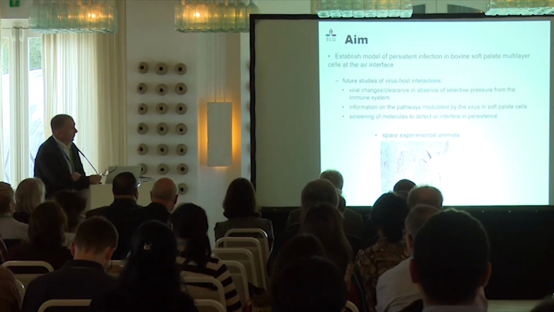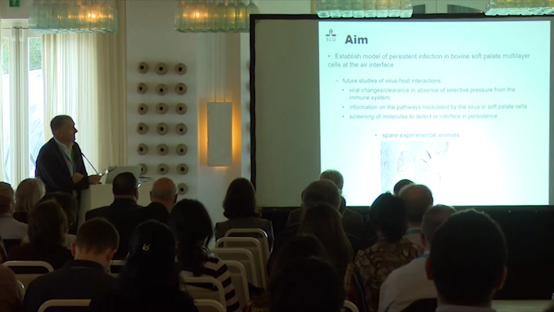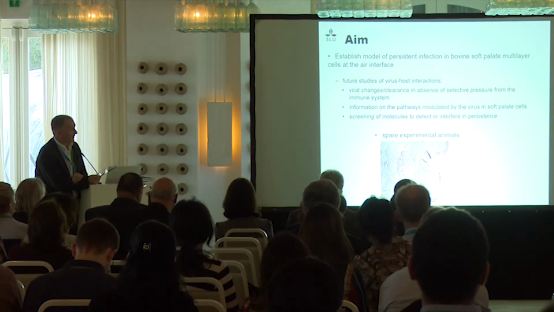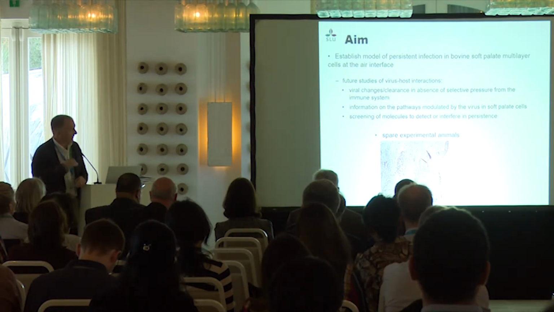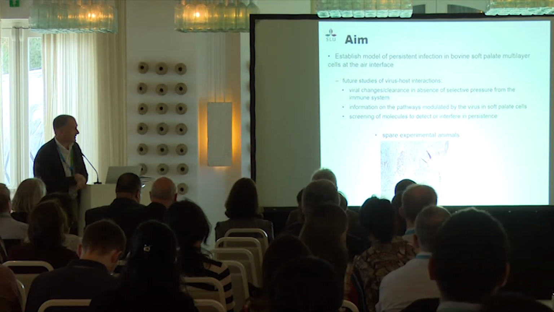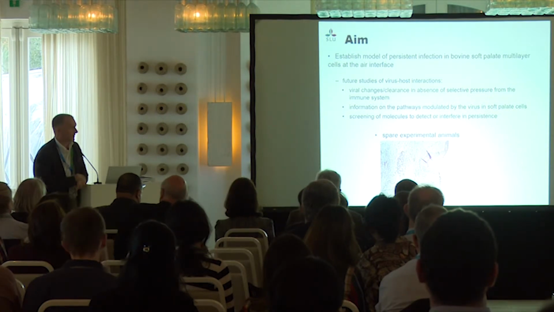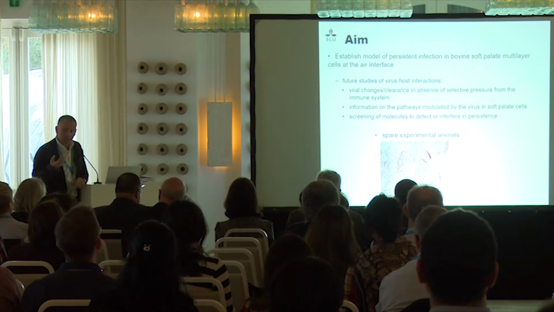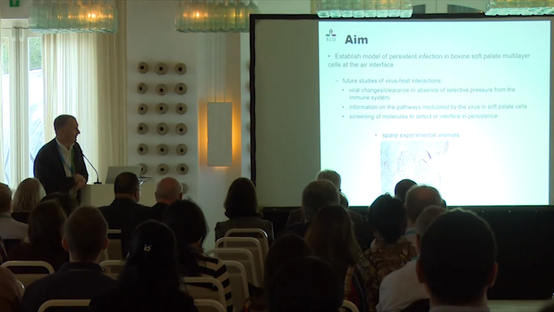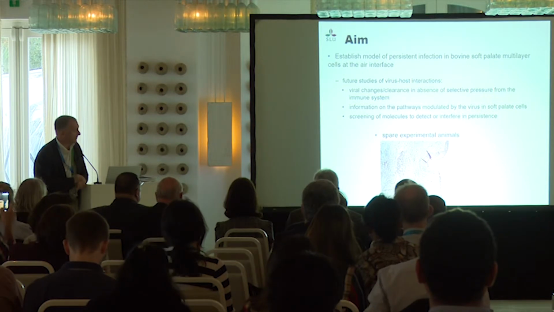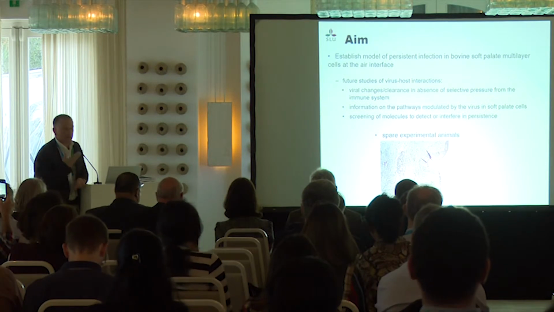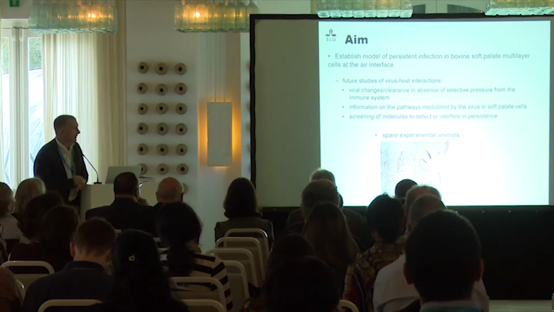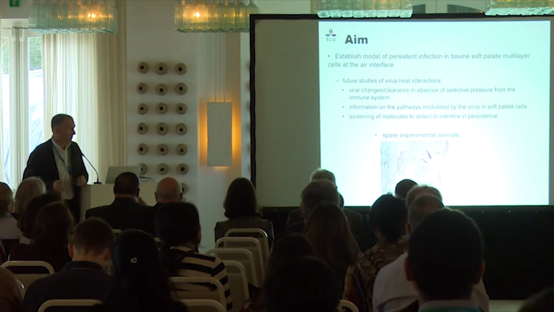So the aim of our project, one of the aims, was to establish a model of persistent infection in bovine soft palate multilayer grown at the interface, to be able to study or to understand what the viral changes are or how the virus is cleared in the absence of adaptive immunity, to get more information about the pathways that might be activated or repressed during this phenomenon, and therefore to be able maybe to screen some molecules that could be useful for the diagnostic, or maybe that could be targeted to interfere with the persistence.